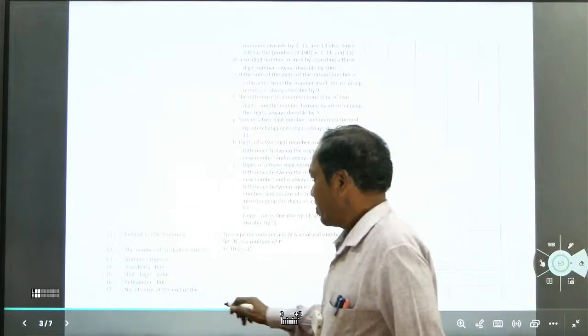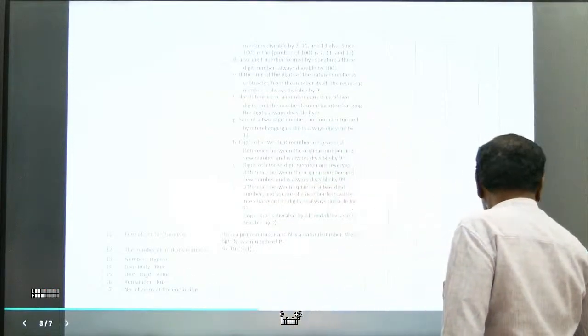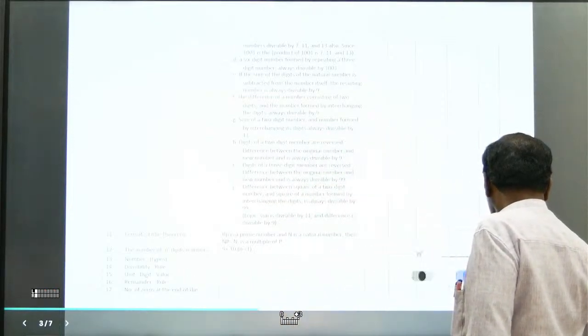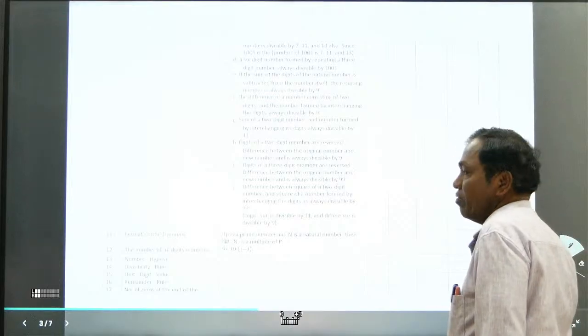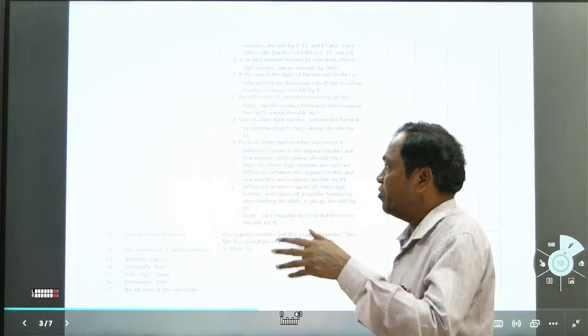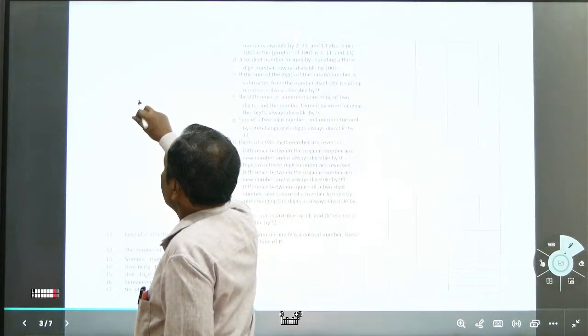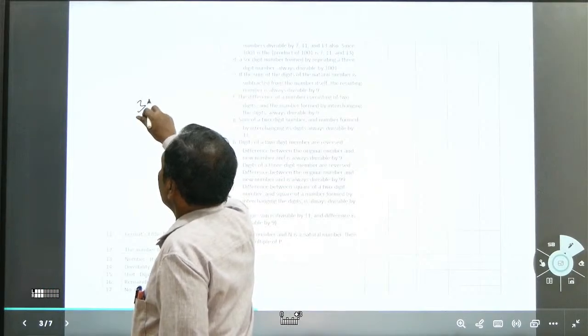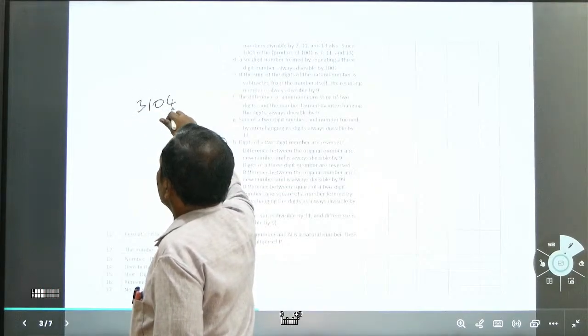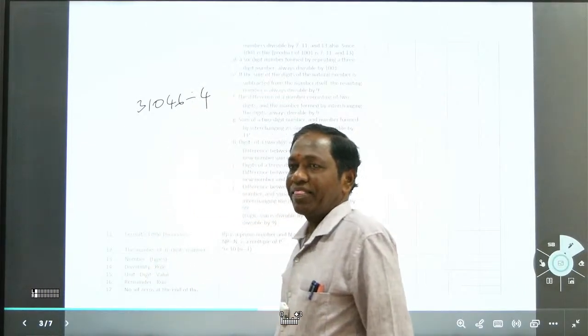Now we have seen the unit digit values. Next is the remainder rule. What is the remainder rule? If you divide such a number, what will the remainder be? For example, 31046 divided by 4: what is the remainder?